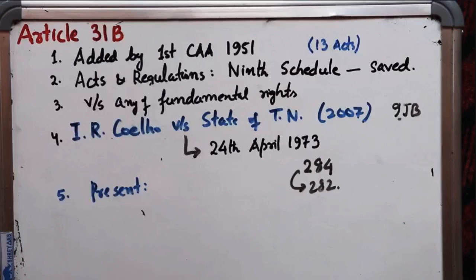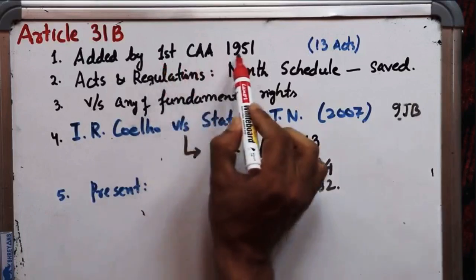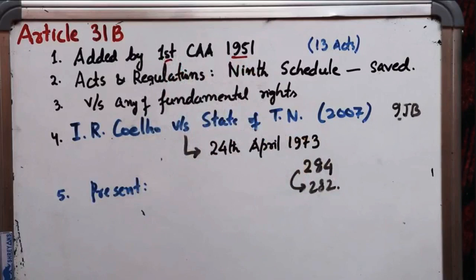So now we'll talk about Article 31B. I already told you about Article 31A, and Article 31B, like Article 31A, was also added by the First Constitutional Amendment Act of 1951. So why was Article 31A added, and why was then Article 31B added?